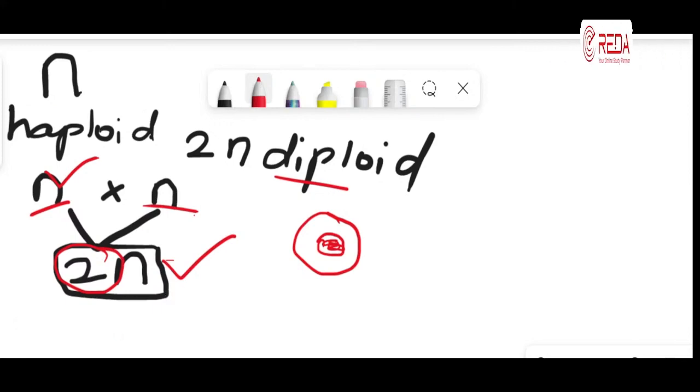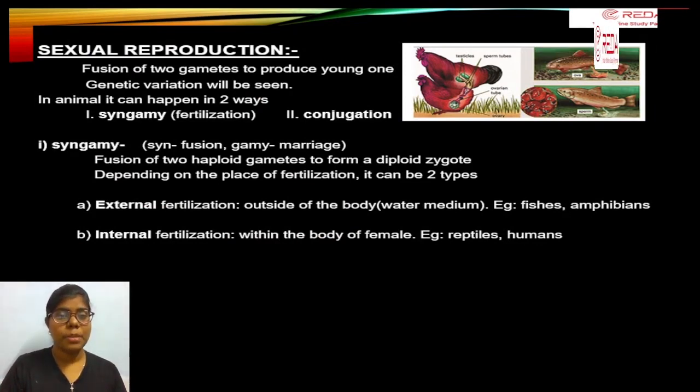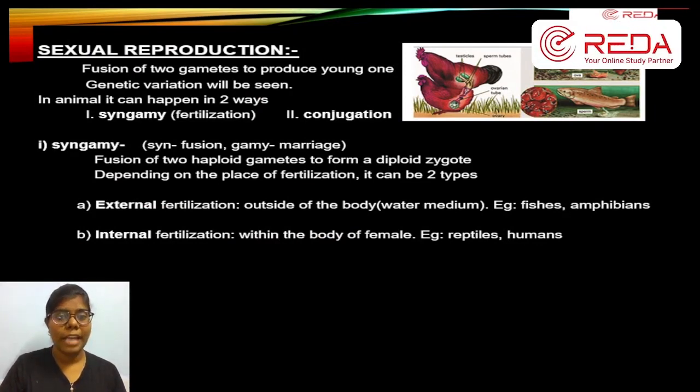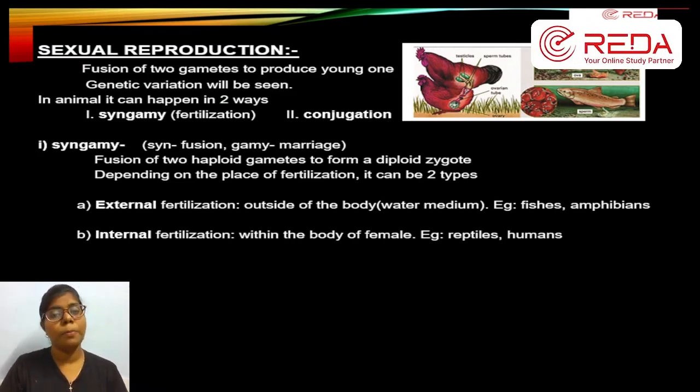Now going to our slides. So here syngamy is a fusion, that is two gametes are being fused, that is two haploid gametes. இங்க இருந்து ஒரு n, அங்க இருந்து ஒரு n வருது. So haploid gametes நமக்கு diploid zygote-ஆ மாறுது. Diploid zygote form ஆகுது. அப்ப form ஆகுற product zygote, that is diploid condition, 2n condition-ல இருக்கும்.